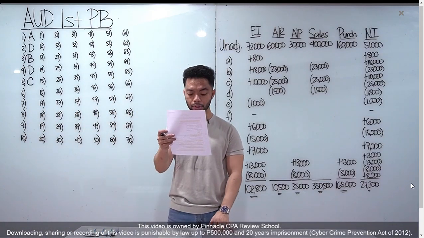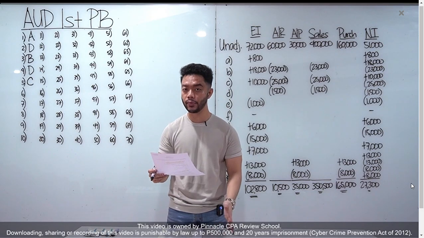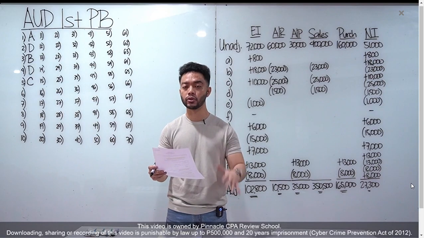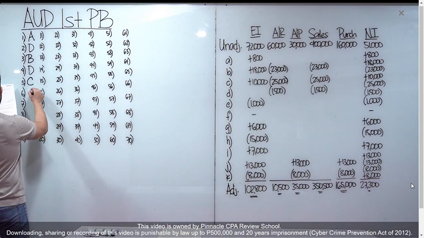Number 6, if an auditor establishes a relatively high level for materiality, then the auditor will. So kapag mataas yung materiality level natin, mas konti yung transactions na makakapasok sa cut-off natin. Therefore, letter C, accumulate less evidence than if a lower level had been set.